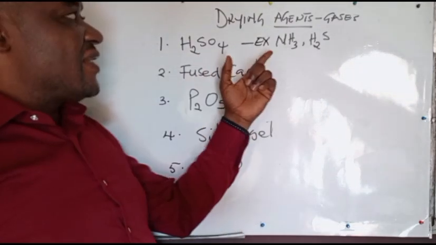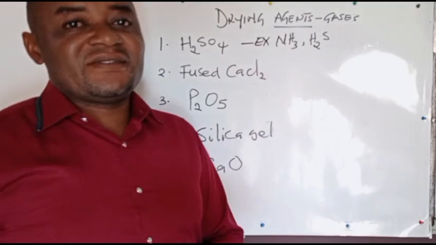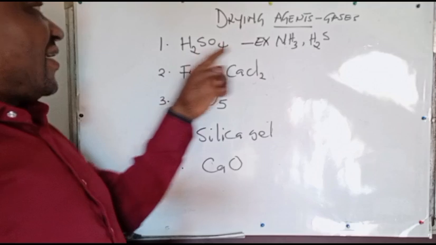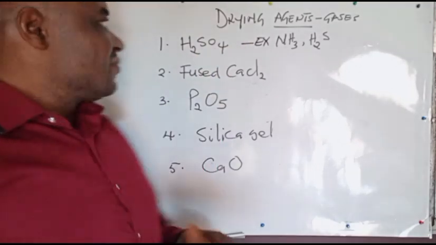It cannot dry ammonia gas. It cannot dry hydrogen sulfide. So it has exceptions, but it can dry every other gas.